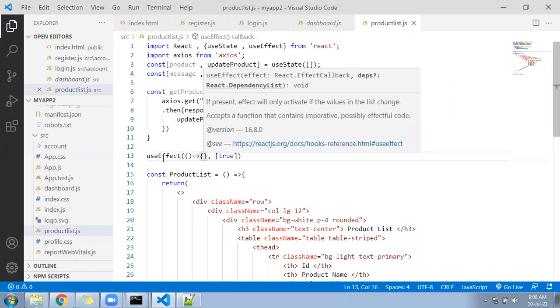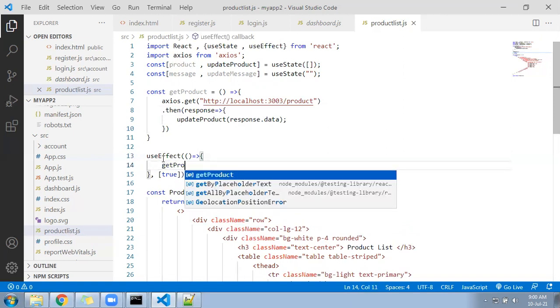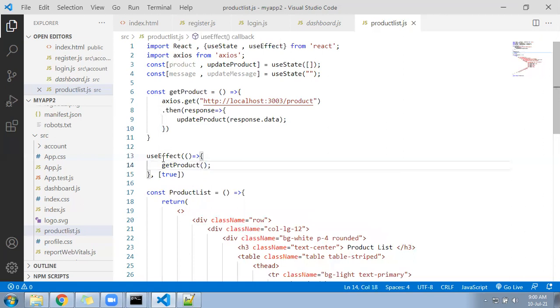And inside this you will call now the getProduct function. So this getProduct function will get executed automatically once the page loads, and data will come, and the data will be assigned to the variable called product.